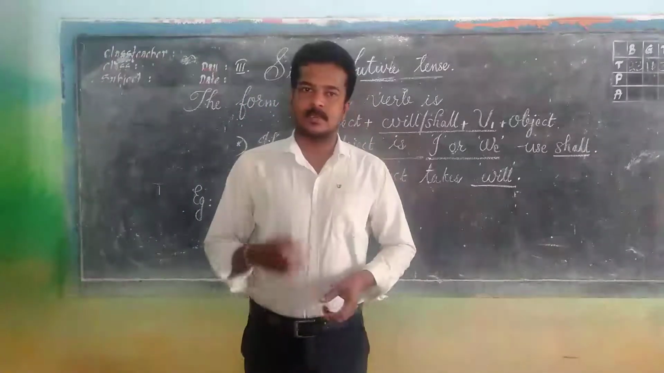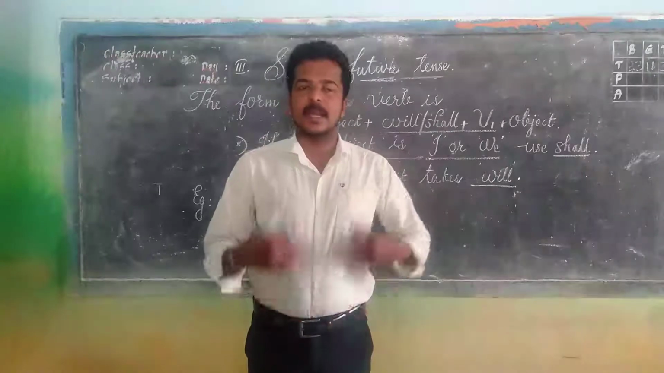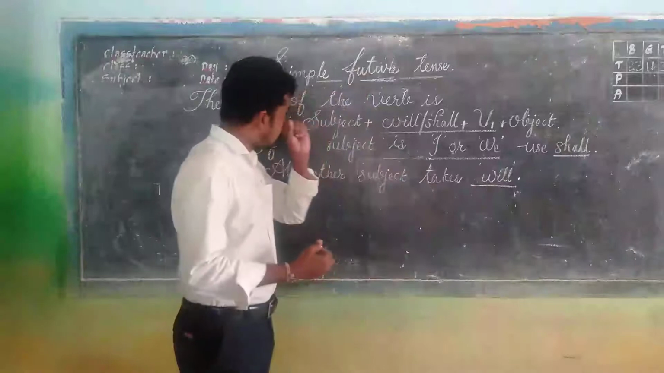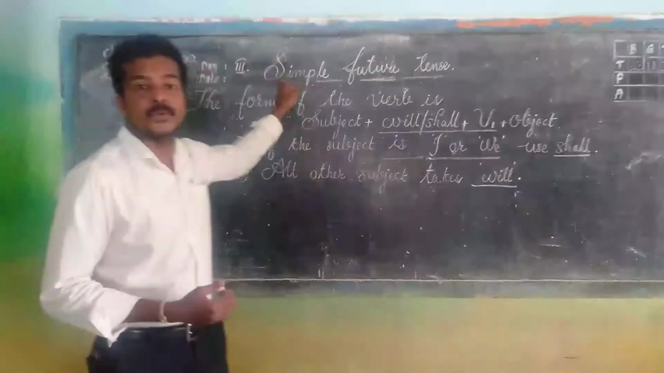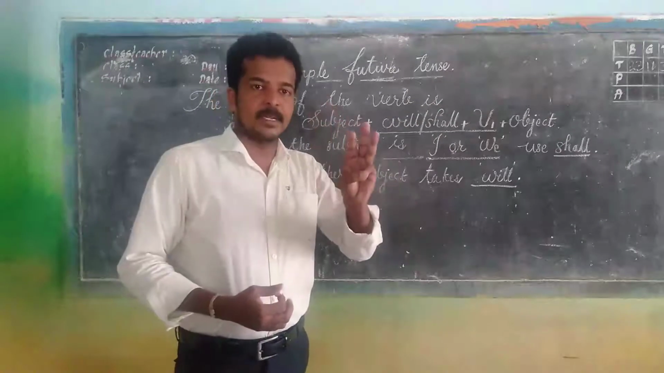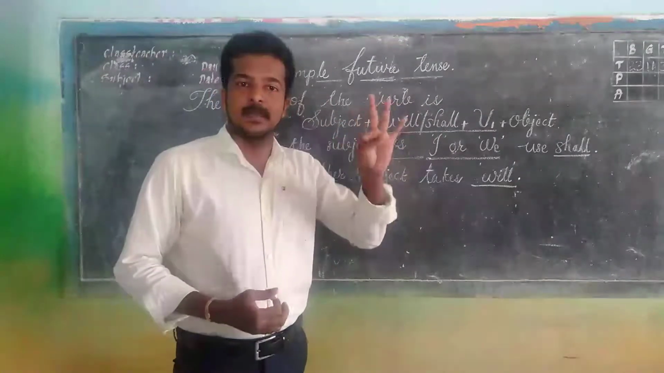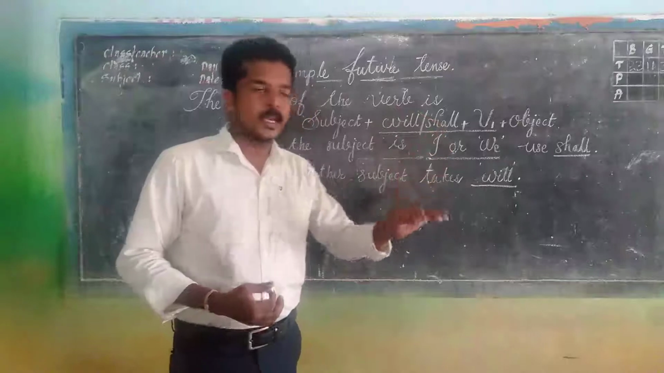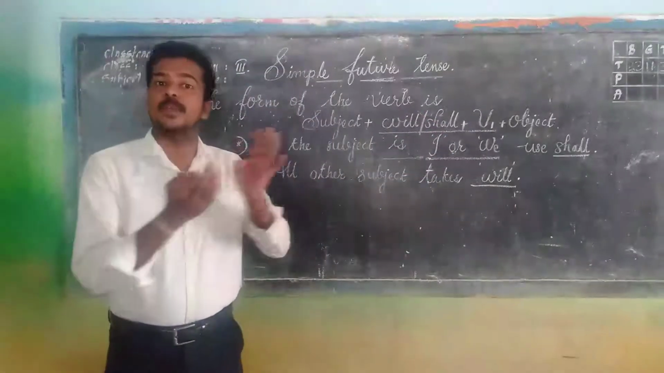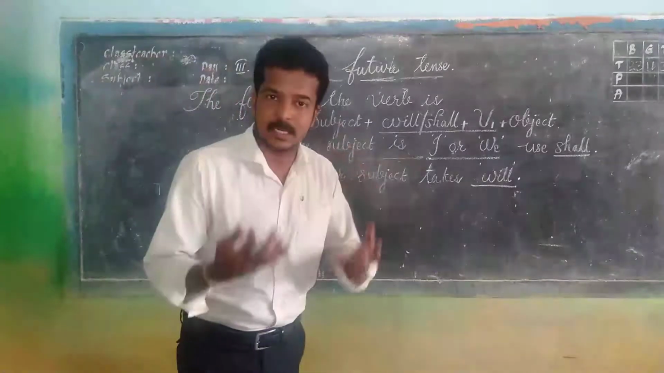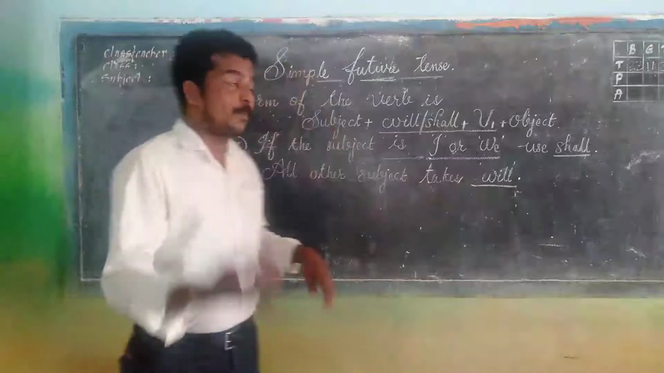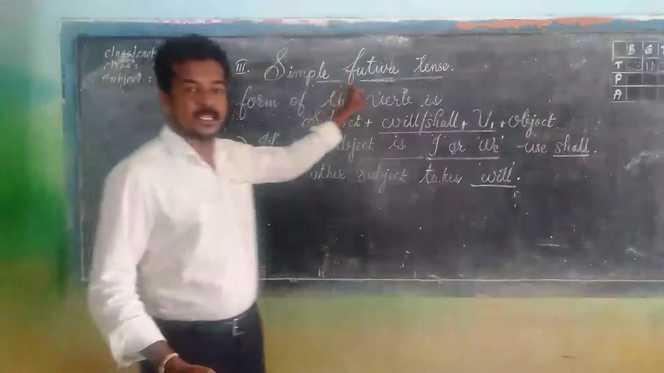In the previous classes we learnt about the first two simple tenses, and they are simple present and simple past. And today my intention is to explain about the third simple tense, and that is simple future tense. As I told you, there are three simple tenses: simple present, simple past and simple future. Simple present and simple past, along with the formation of negative and interrogative sentences, we learned. And today we are going to learn about simple future tense.